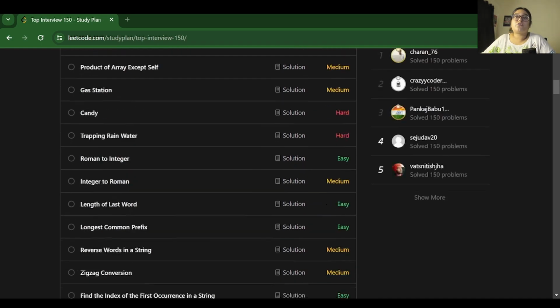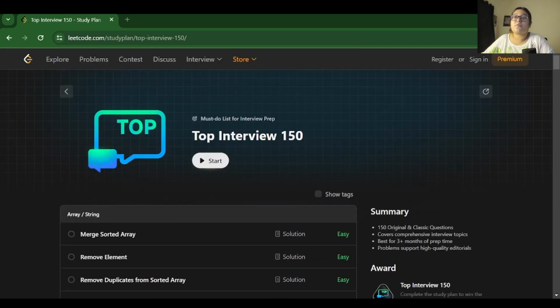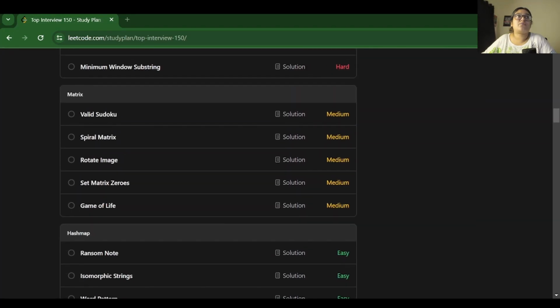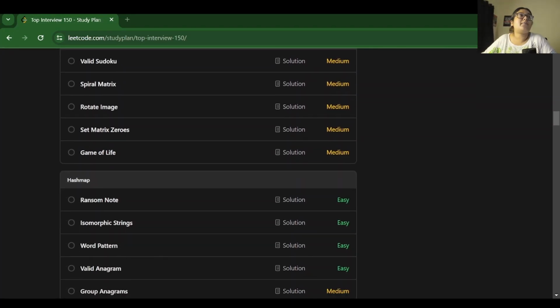Today we are going to solve a new question from our Top Interview 150 of LeetCode. We have already completed the matrix section of the sheet and now we will be moving on with the hash map. About Ransom Note and Isomorphic Strings, I have already uploaded the solution for both of these. I will be mentioning the link for both of the questions in the description and will be adding them to my playlist also. And right now we will be moving on with Word Pattern.